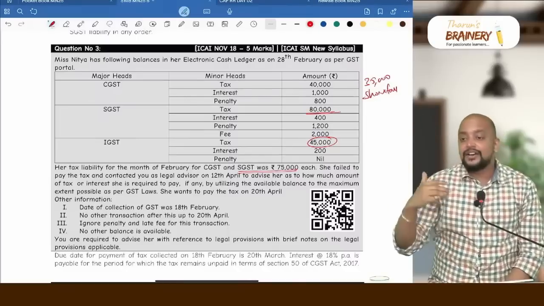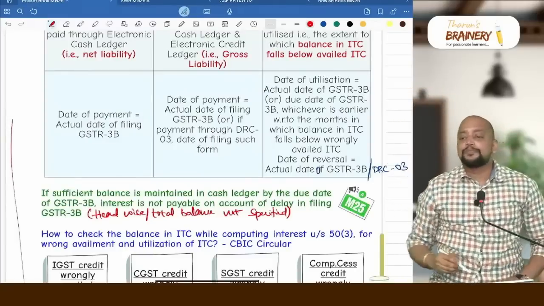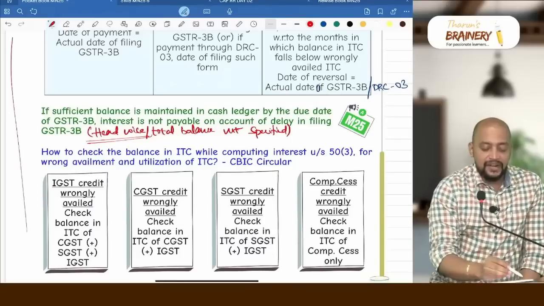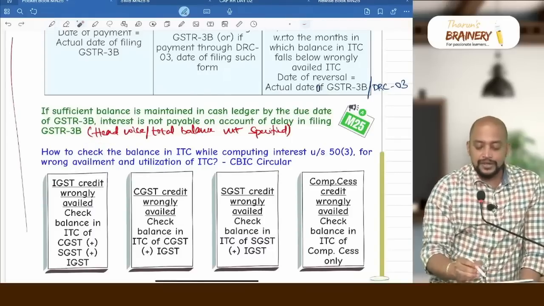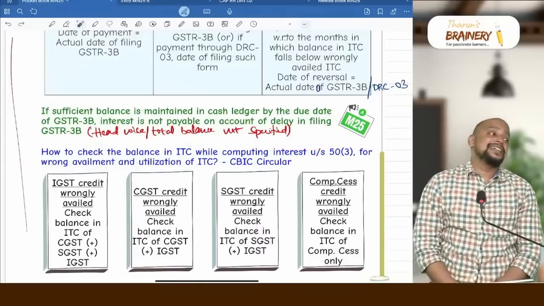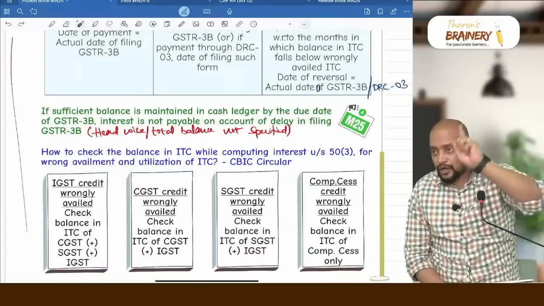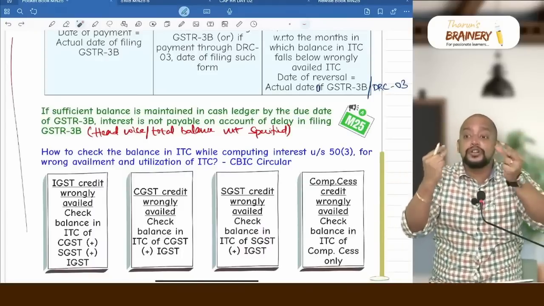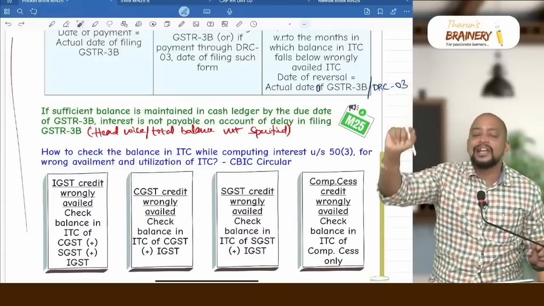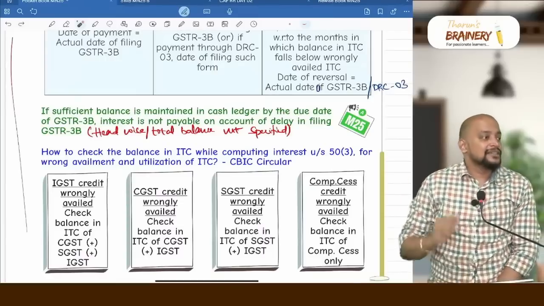Wrong answer. Because they have not specified that it should be headwise or total balance. They have not specified headwise or total balance. Got it? Then what is the interpretation in that case? You take the interpretation as headwise strictly, because that much of balance should be maintained in terms of section 49 subsection 10, which means that headwise only should be taken. Got it? That is the assumption.